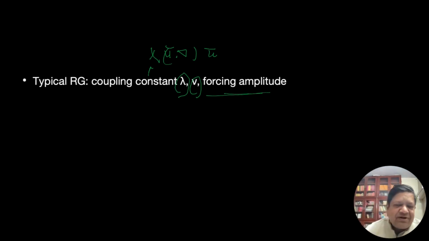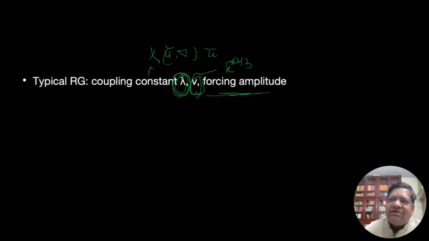So people look at how lambda changes, how viscosity changes. In fact, I have told you in the previous slide that we are trying out a solution where viscosity goes as nu k to the minus 4/3, and forcing amplitude also. So it turns out I'm going to try some forcing amplitude.